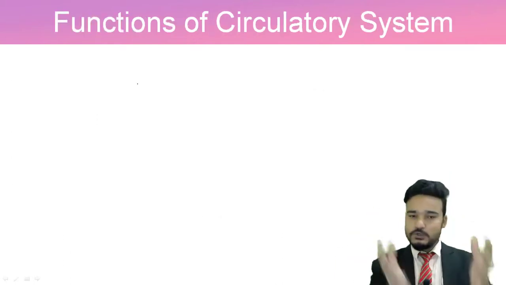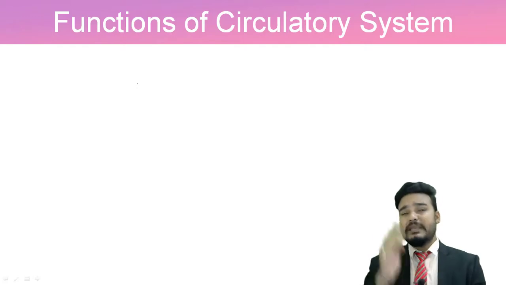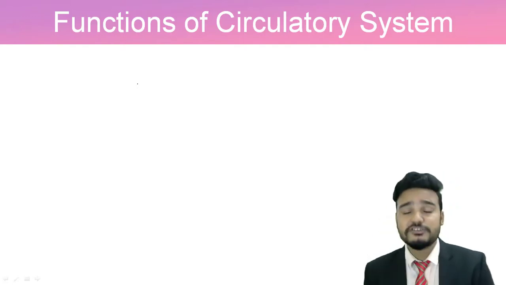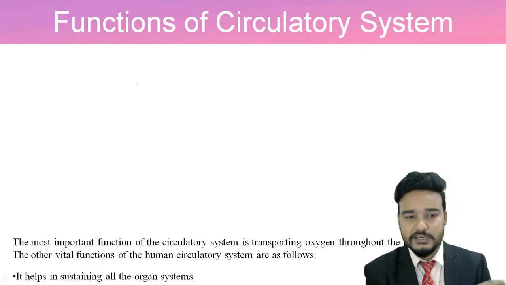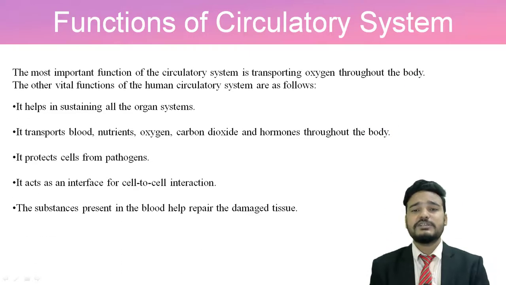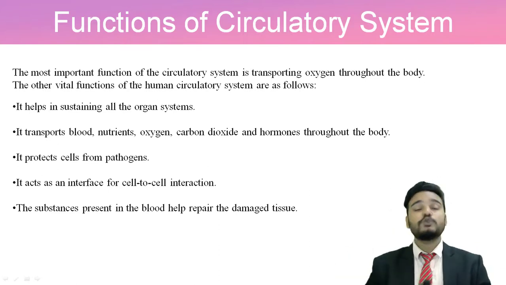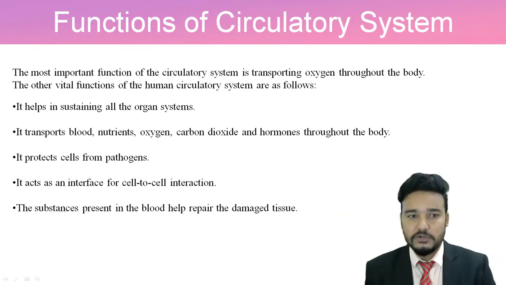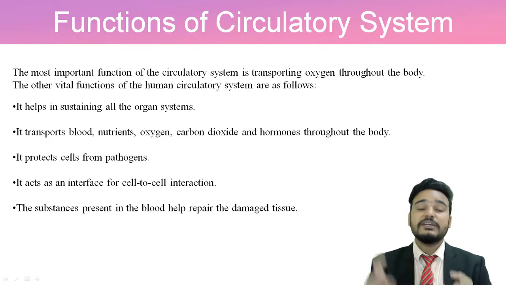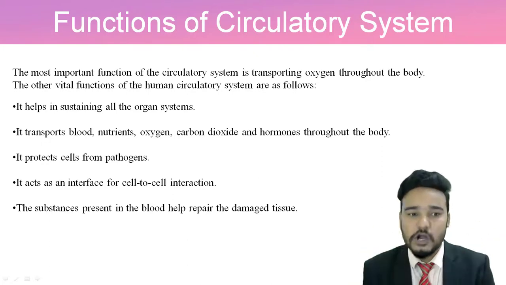So this was about the circulatory system. Now we will see the basic functions of the circulatory system. The main function is transporting oxygen through your blood to all the body parts. Apart from that, it helps in sustaining all our human organs.